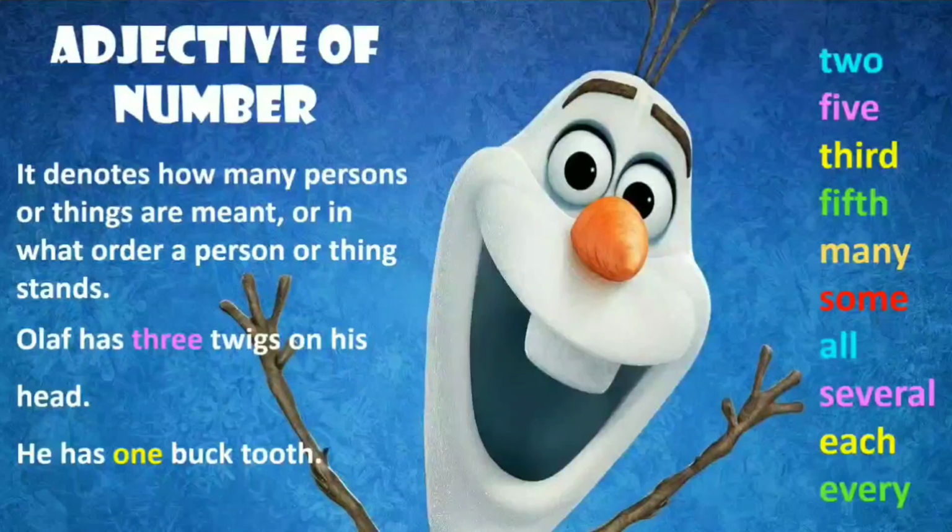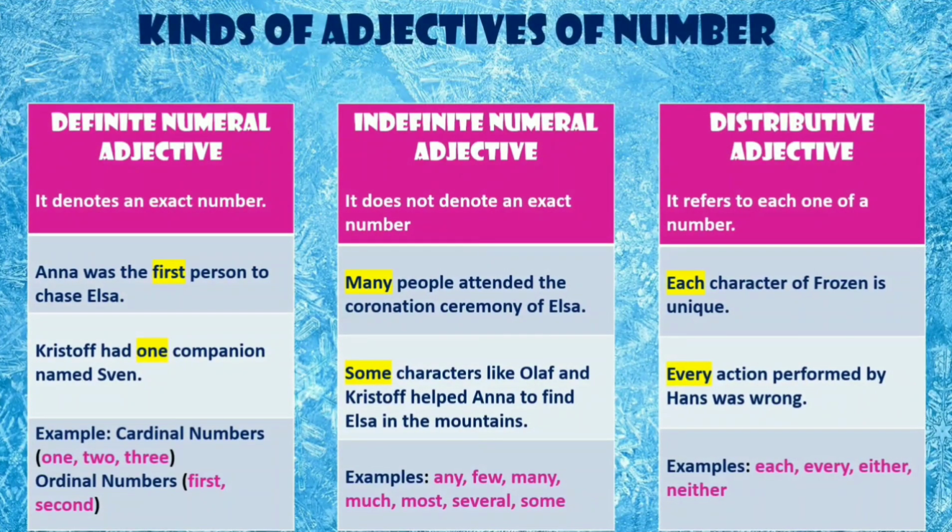As I told you, adjectives of number are further categorized into definite numeral adjective, indefinite numeral adjective, and distributive adjective. Definite numeral adjective denotes an exact number.